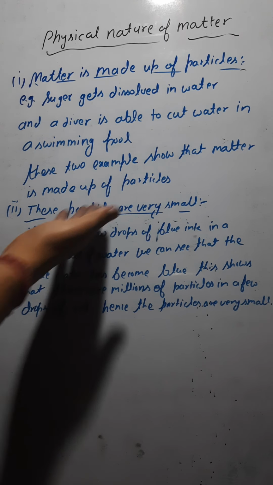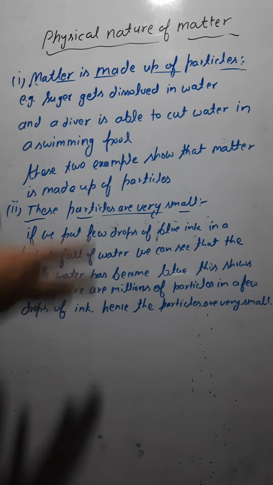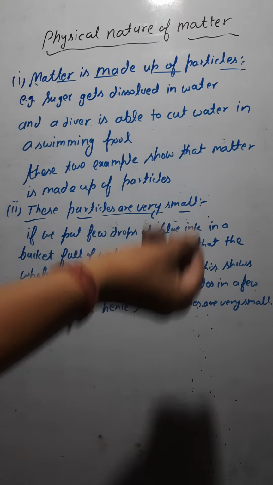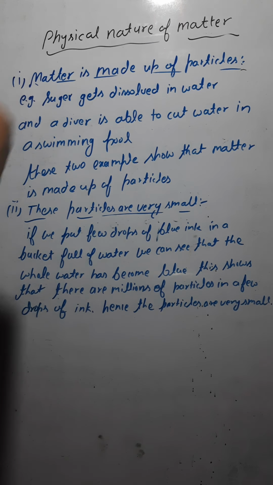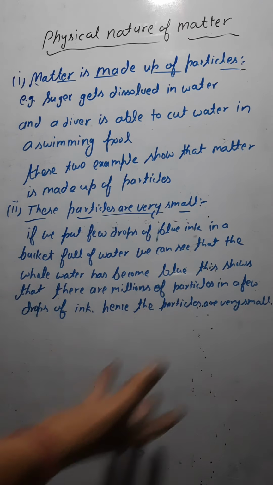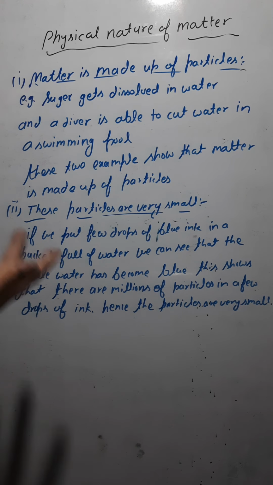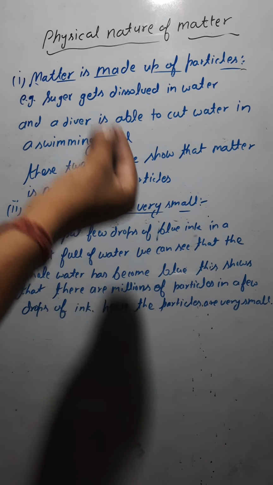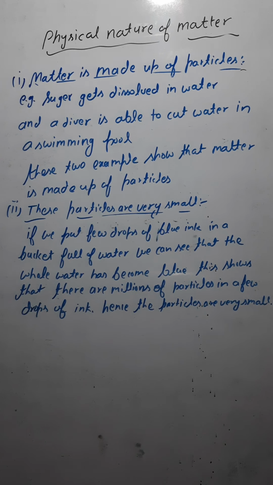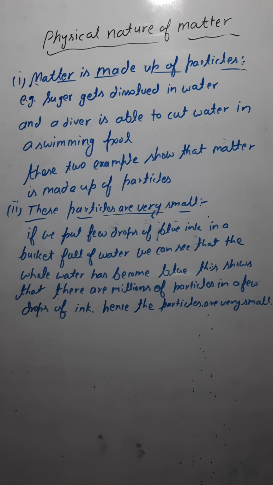Second one, these particles are very small. So how do you prove it? Take a bucket full of water and put a few drops of blue ink there. After some time you would see that the whole water has become blue. How is it? Because in a few drops of ink you have millions of particles. So you can say that the particles are very small. So these two are the physical nature of matter.